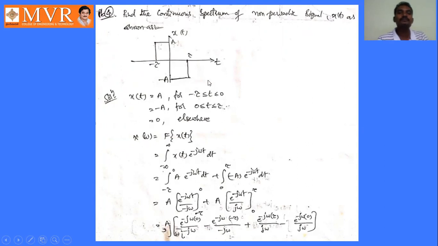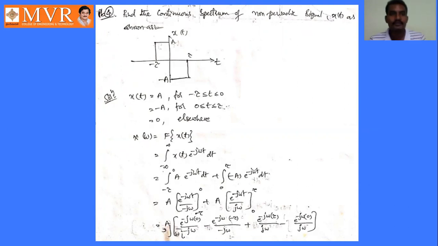It is somewhat looking like the earlier problem, but in the earlier one we were given only phi of t equal to 1 from minus 1 to 1, whereas here x of t is given as A from minus tau to 0, and as minus A from 0 to tau, right? At the remaining places x of t is 0.